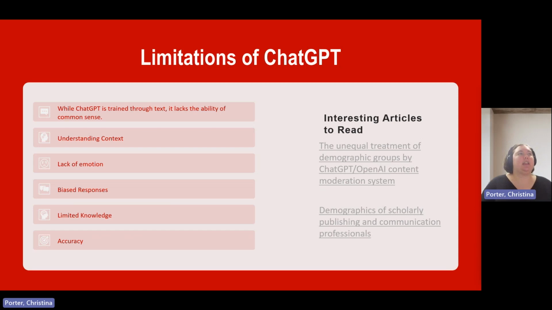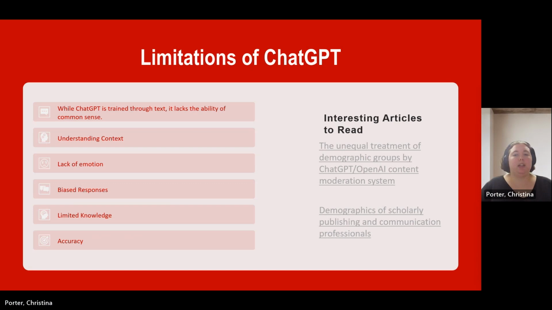And let's take a look at the limitations of ChatGPT. As we discussed in the last slide, ChatGPT is trying to predict how you wanted to answer your question based off how text in its database is formatted and the text around it. While it has access to a ton of text, ChatGPT does not have common sense and will potentially answer questions incorrectly. ChatGPT is also not a one-stop shop for information.